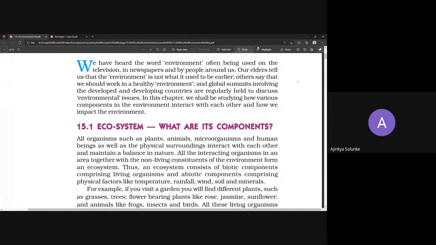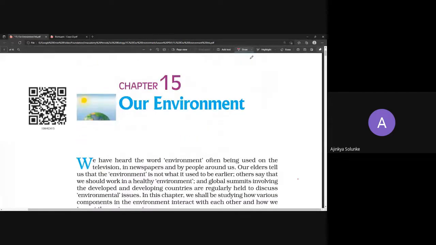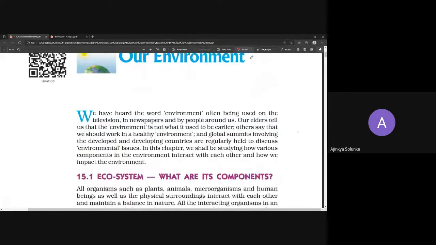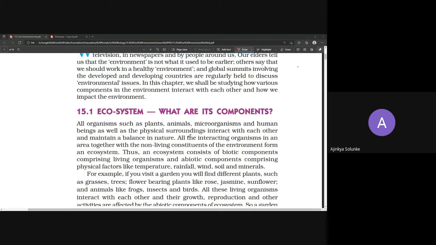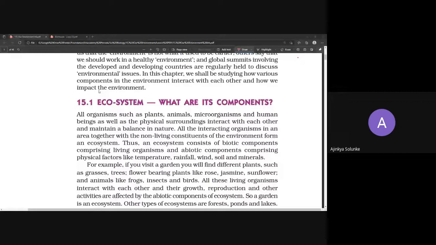Okay, so before we begin, please come to this particular page, chapter number 15, Our Environment. Kindly open your textbooks and we will start our lesson right away. Everything is okay, screen is visible, and my voice is clear. Please let me know in the chat box. Okay, good, good. Okay, so the first thing we are going to understand today is what is ecosystem.